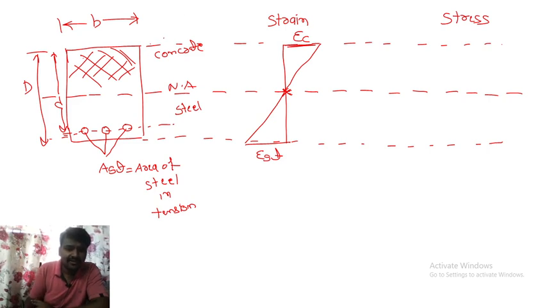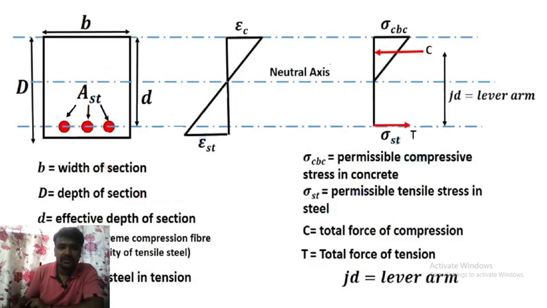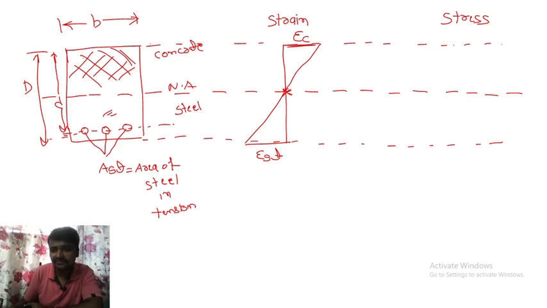Here you are considering concrete, here you are considering steel, here you are neglecting steel, and here you are neglecting the concrete forces. Means there is a strain presence in this portion at the bottom also, but we are neglecting it. This is about this diagram. Next one, let me see the stress diagram.